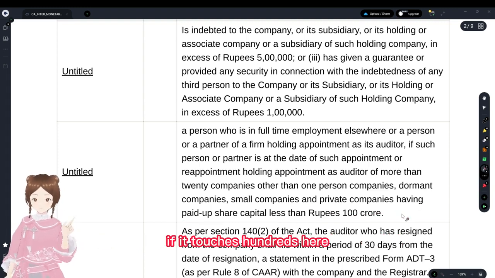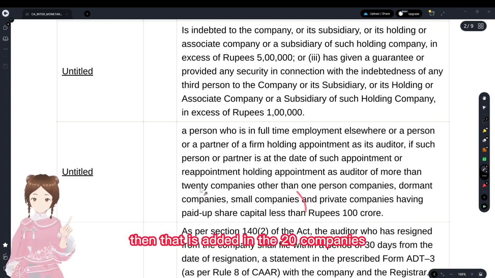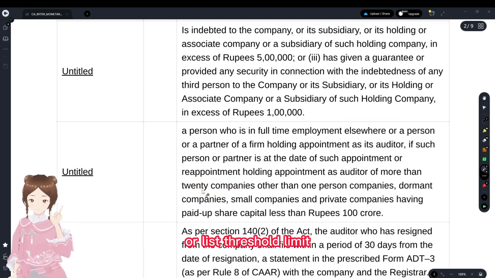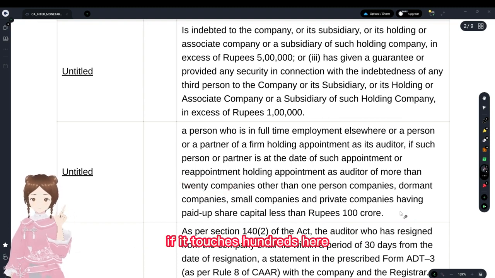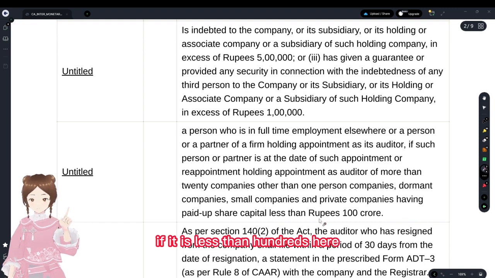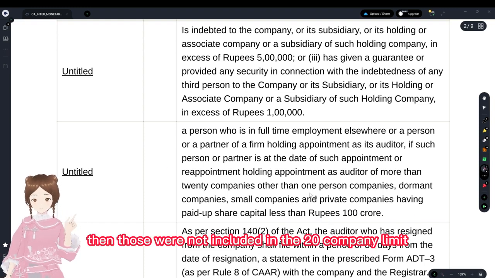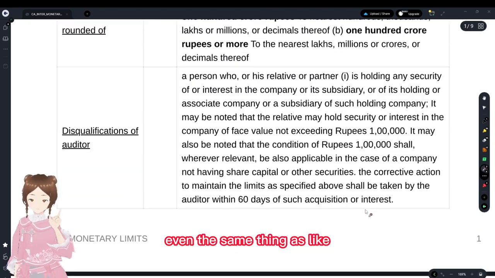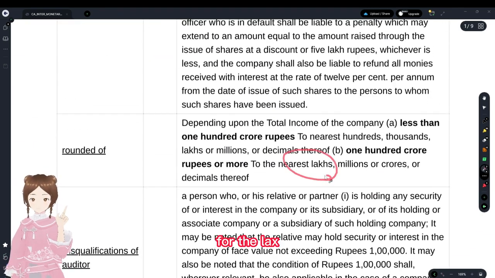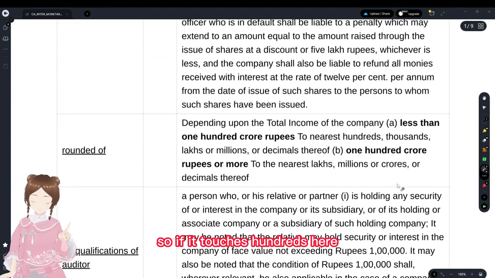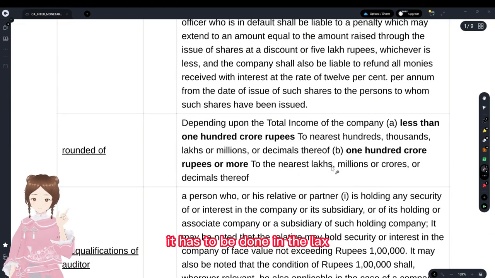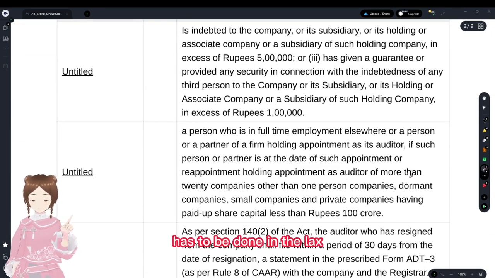If it touches 100 CR, then that is added in the 20 companies threshold limit. If it is less than 100 CR, then those are not included in the 20 company limit. The same thing applies to rounding off: if it touches 100 CR, rounding off has to be done in lakhs.